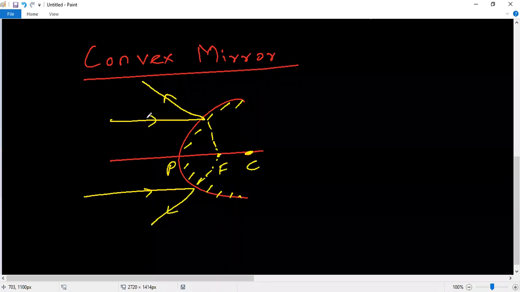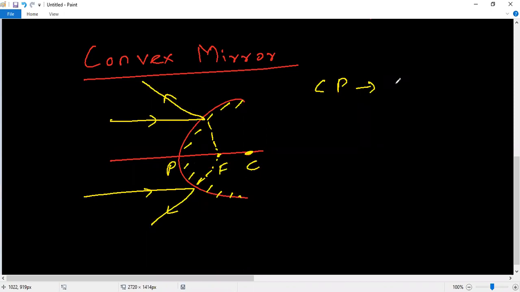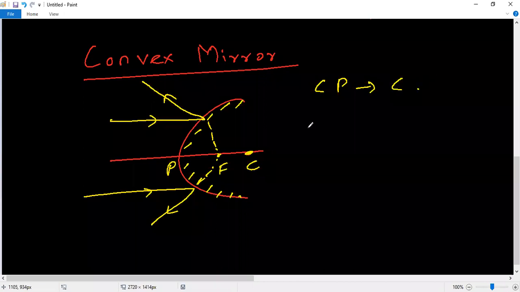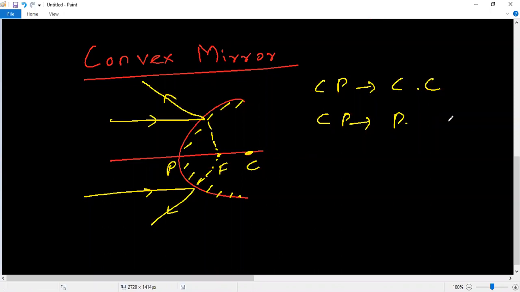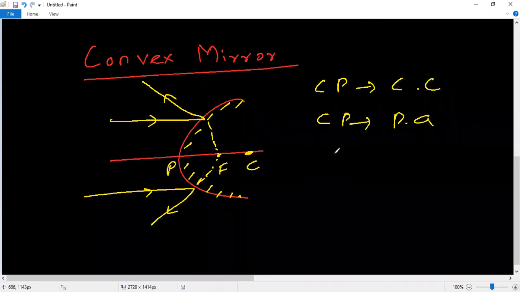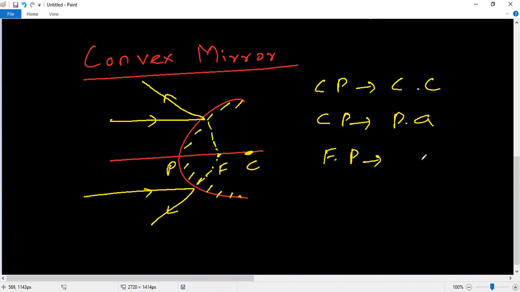Okay, so again, same thing. Center of curvature to pole is called the radius of curvature. The joining line of center of curvature and pole is the principal axis. Focus to pole is the focal length.